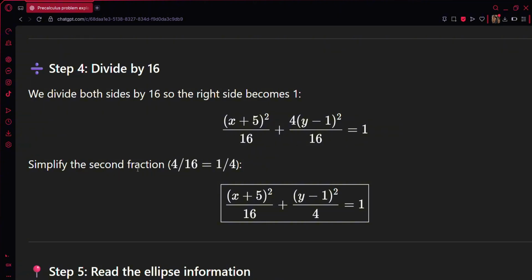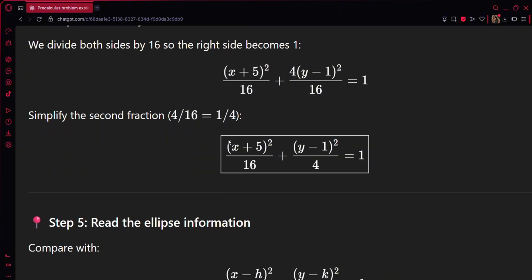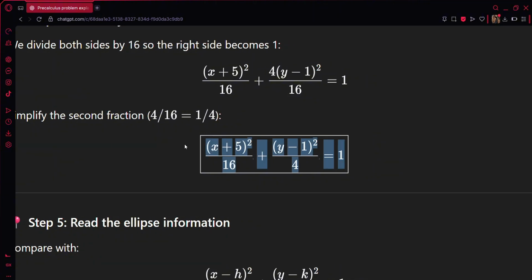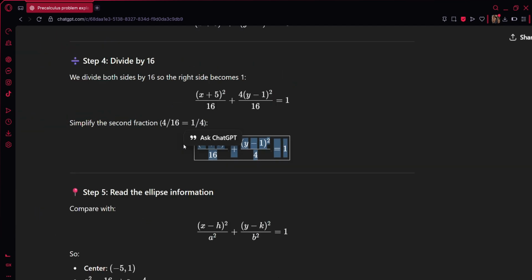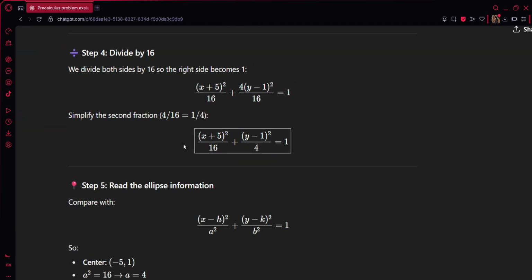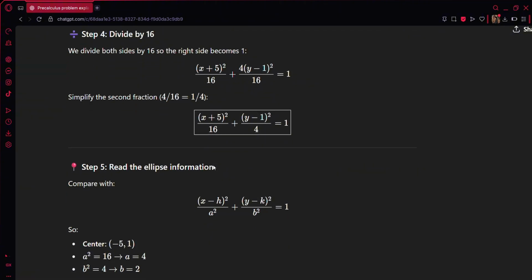And then, simplify the second fraction. So, 16 divide ganito. Wala naman siya i-divide dyan. So, ganoon pa rin siya. Kasi wala naman siya i-divide sa taas. And then, dito naman, 16 divide 4, which is 4. So, ito na yung final form niya. From general to standard form. Okay.